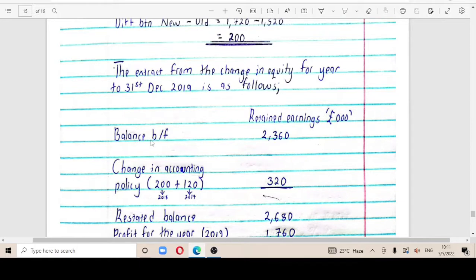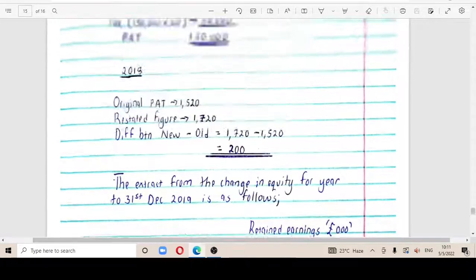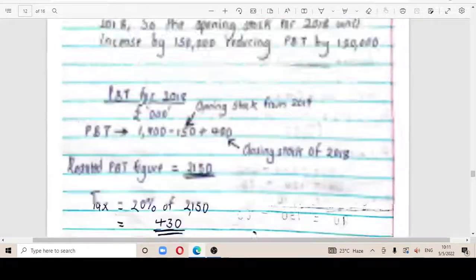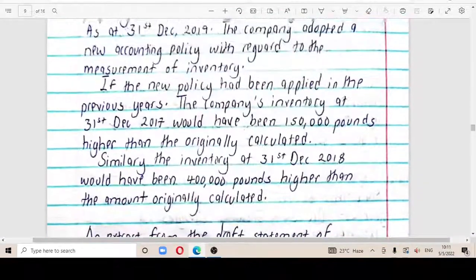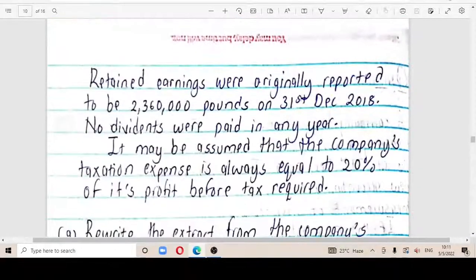In the question, we have a balance brought forward of 2,360,000 pounds, which I've shown here from the question. Let me take you back to where the additional information was starting from. Here, retained earnings were originally reported as this amount as at 31st December, and no dividends were paid.